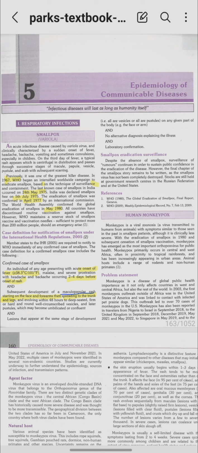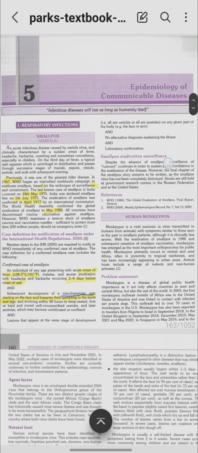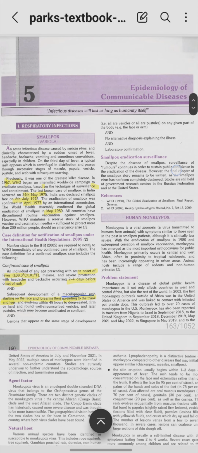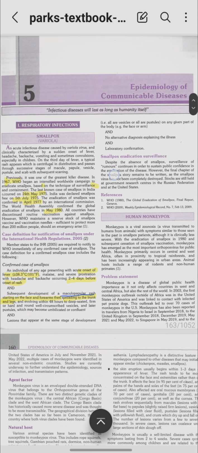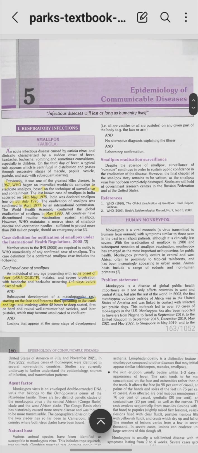Its lesions appear at the same stage of development on any given part of the body, and there is no alternative diagnosis explaining the illness, and there should be diagnosis by laboratory confirmation. So, smallpox eradication surveillance: despite the absence of smallpox, surveillance of rumors continues in order to sustain public confidence in the eradication of disease.